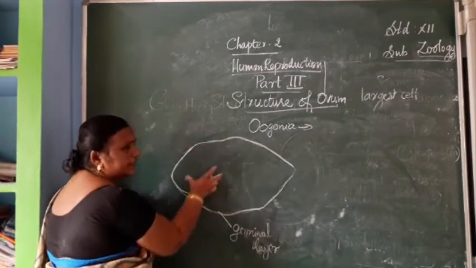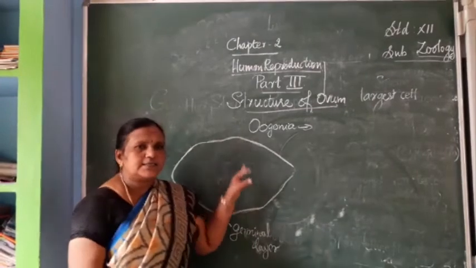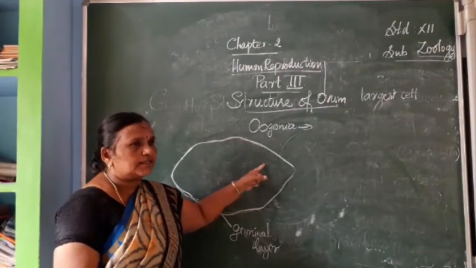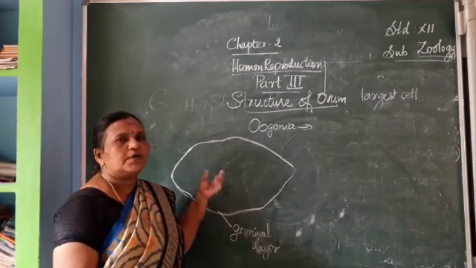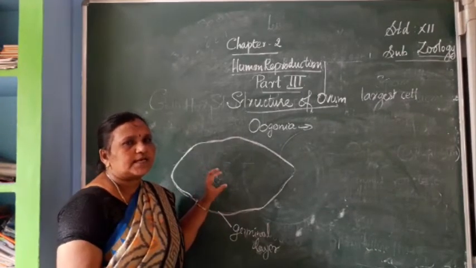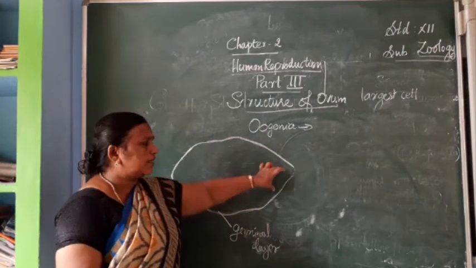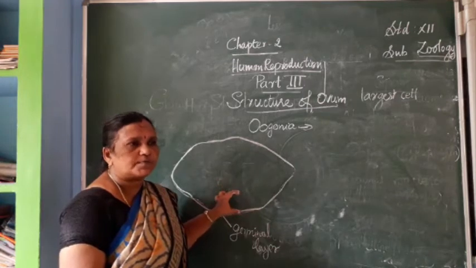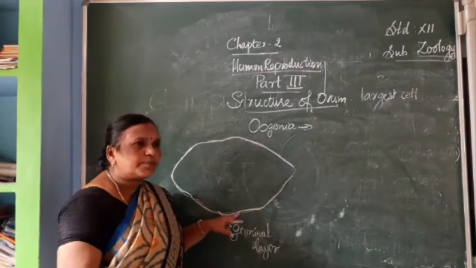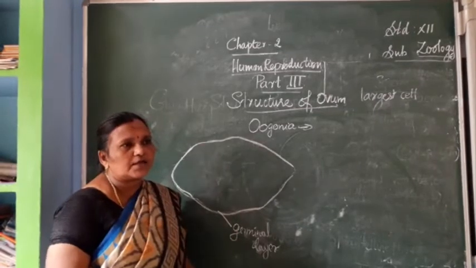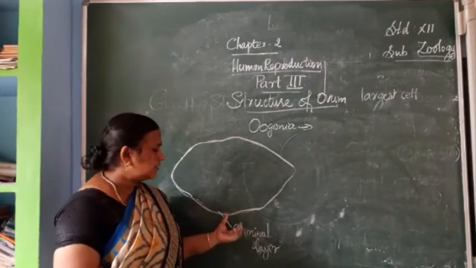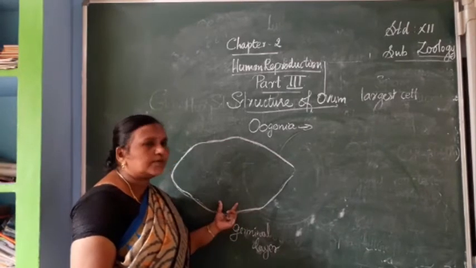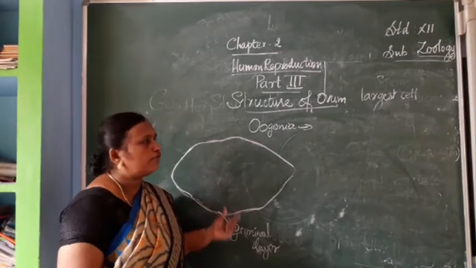In the germinal layer, on the interior side, we can see the cortex area and the medullary area. Already I studied previously that the medullary area is made up of blood vessels, lymph vessels, and different types of nerves. And the cortex area is covered with the granulosa cells or ovary cells. So the primordial cells, the oogonia, otherwise the mother ovum cells, will be formed in this germinal layer.